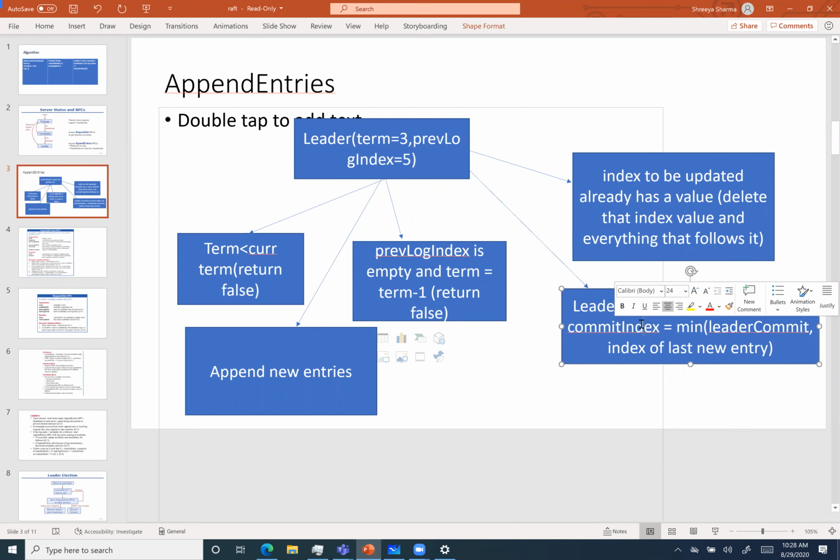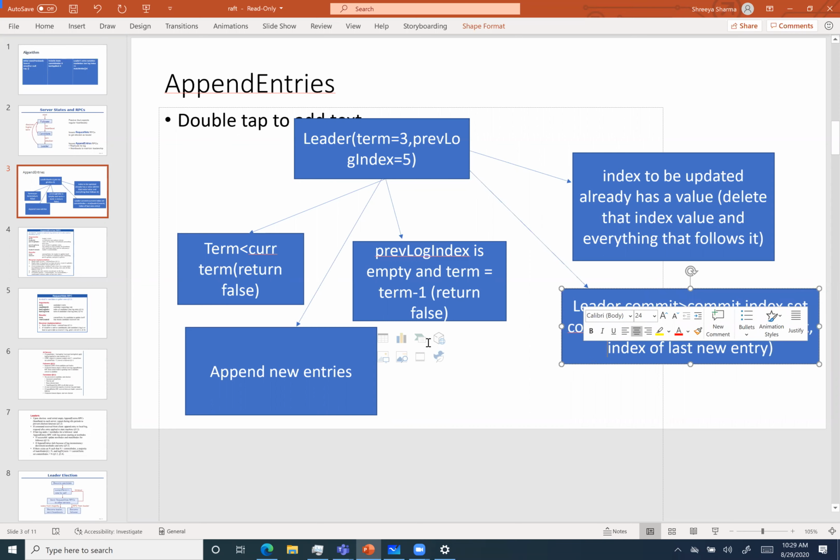And the last part is, how do we decide on the commit index? If the leader's commit is greater than the commit index, then we always keep the minimum of the leader's commit and the index of the latest entry, basically.